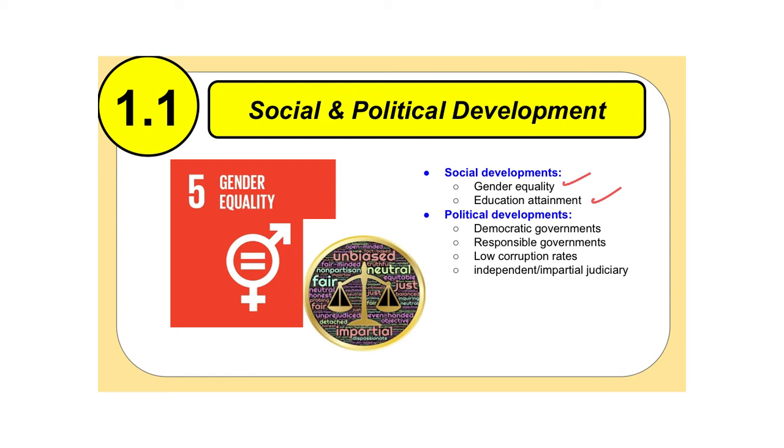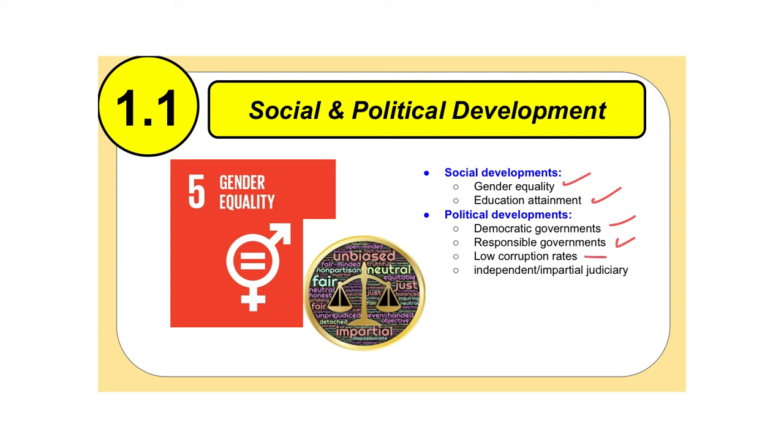Now, when you're studying political development, this is where you're looking at how democratic this country's government system is. Is this government responsible? What that means is, do they listen to the will of the people? So if the people vote in a government, do they go along with it, or are there elements trying to overthrow that government? And when the people are in desperate need of supplies, for example if there's a natural disaster, does the government efficiently and effectively respond? So that's what is meant by responsible government.